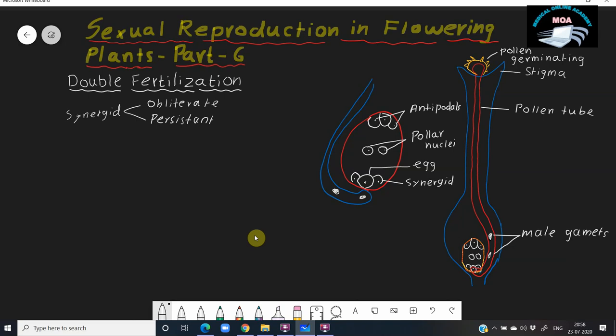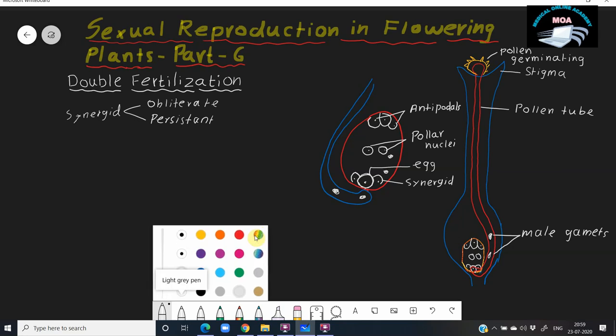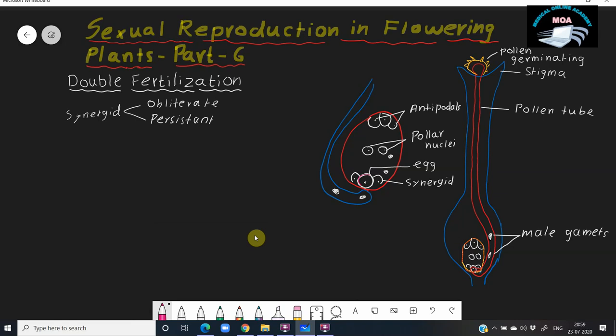Out of the two male gametes, suppose this is one male gamete, and this is the other male gamete. The first male gamete fuses with the egg, forming the zygote. Once it fuses, it produces the zygote. So here zygote formation has taken place. This is the zygote.